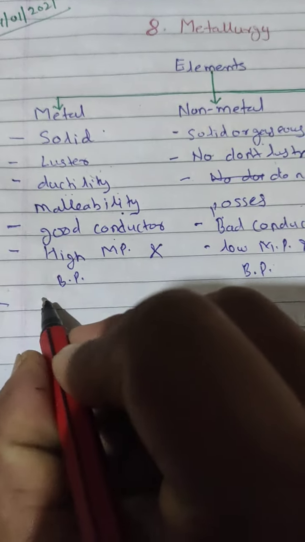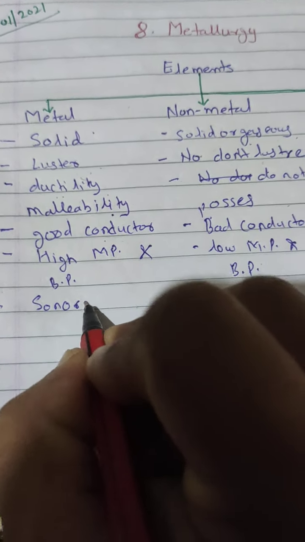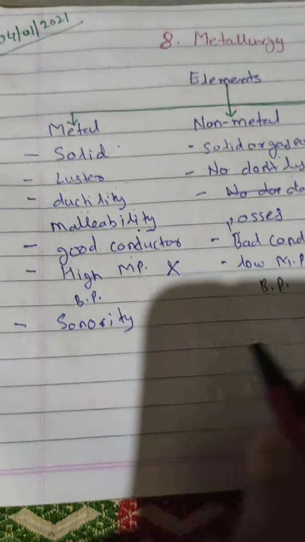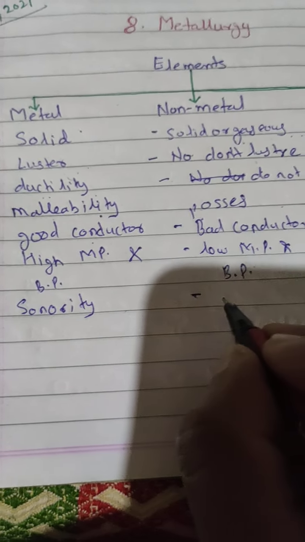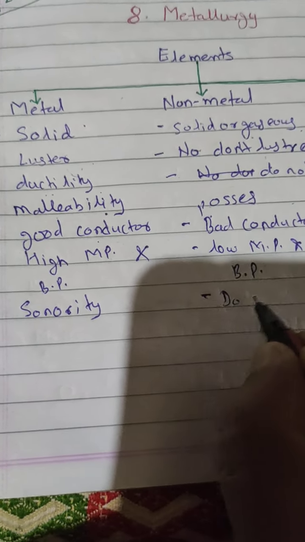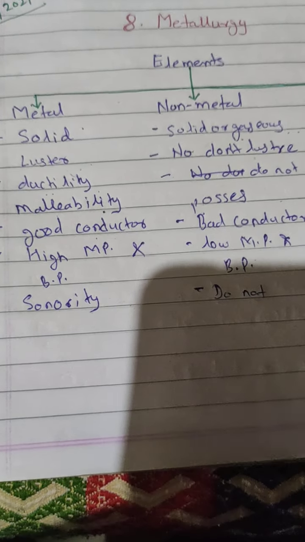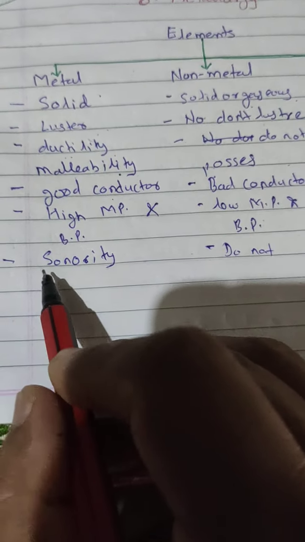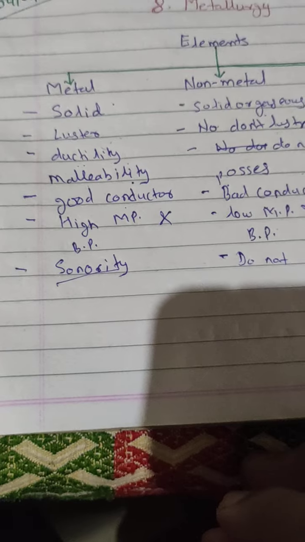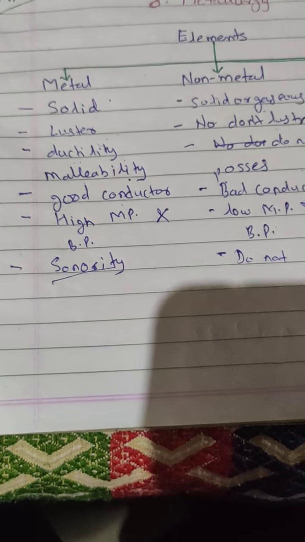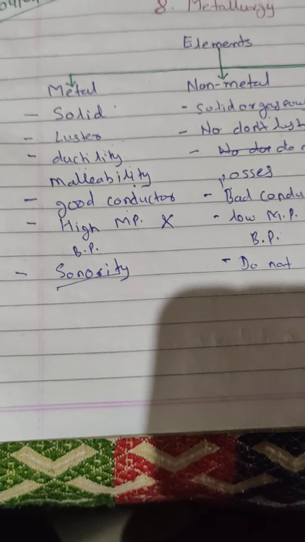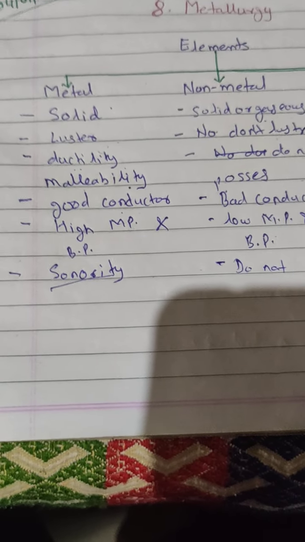There is one more thing, sonority. Metals have the property of sonority, and non-metals do not have the property of sonority. Sonority means metals produce a sound. Whenever you hit a metal with any other metal, it produces sound, but non-metals do not produce a sound.